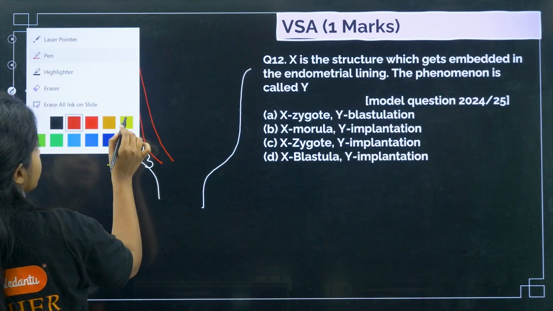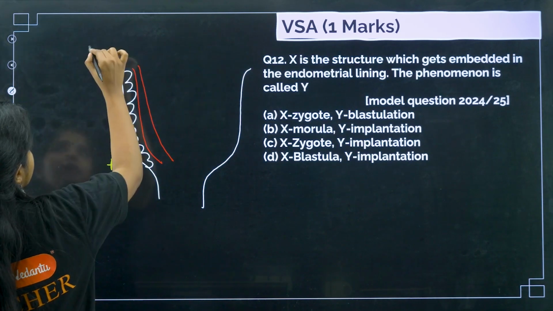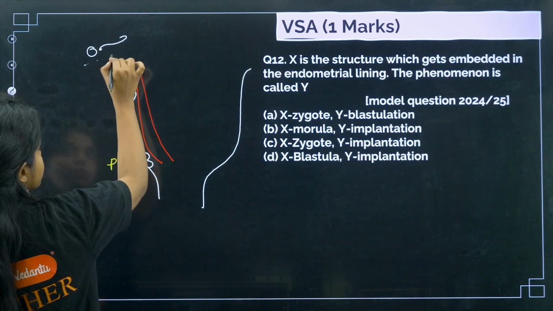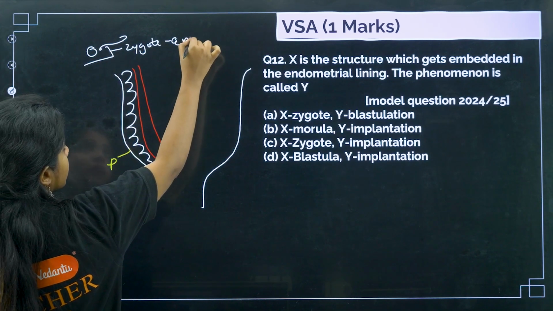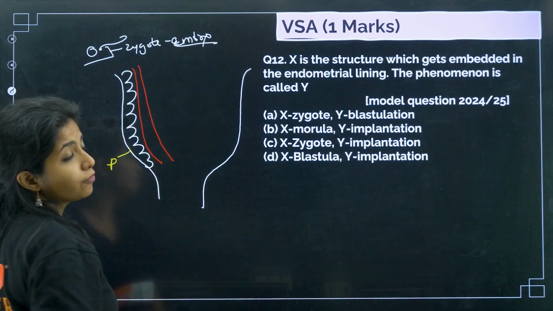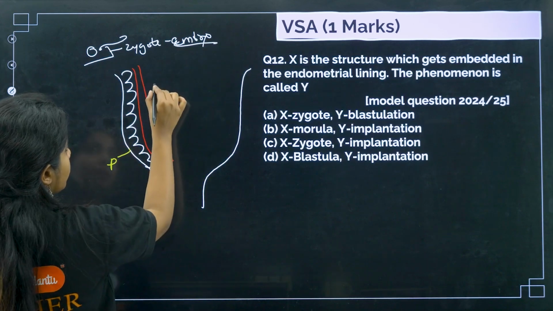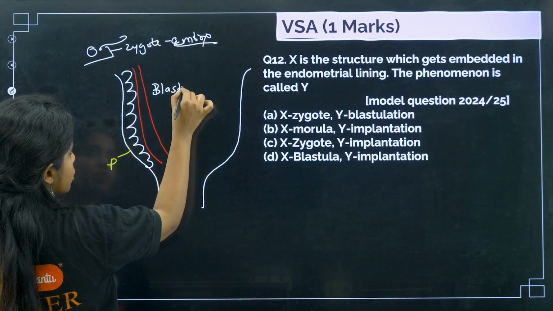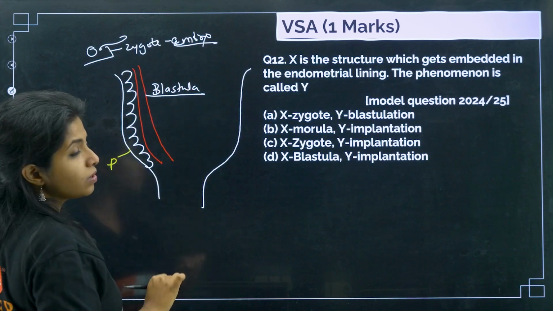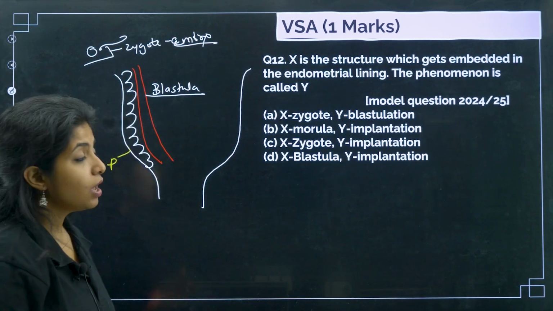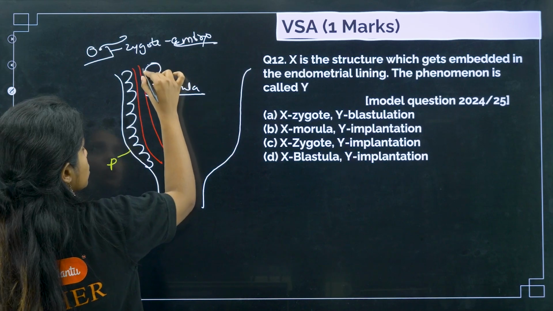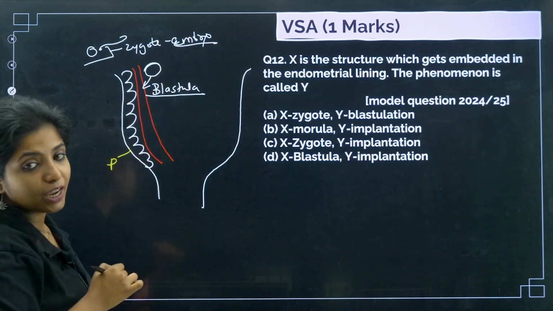Whenever the egg and the sperm fuse together, they form the zygote. The zygote later forms the embryo, which has different stages. One stage is the blastula stage, and a different one is the blastocyst stage. The blastocyst stage is the one where the embryo slowly comes and embeds inside the endometrium.